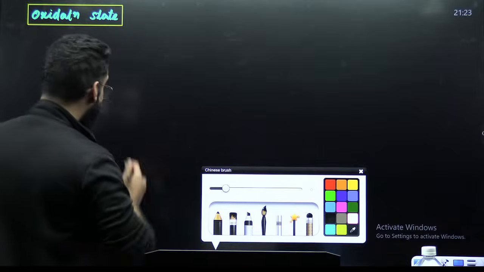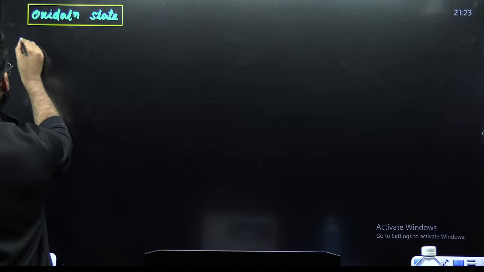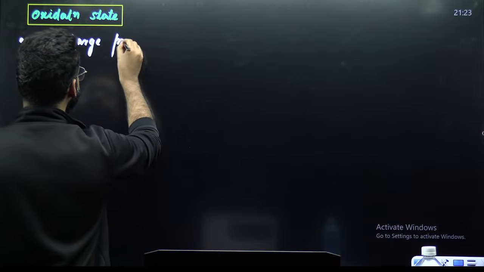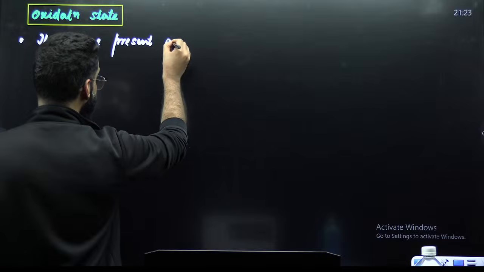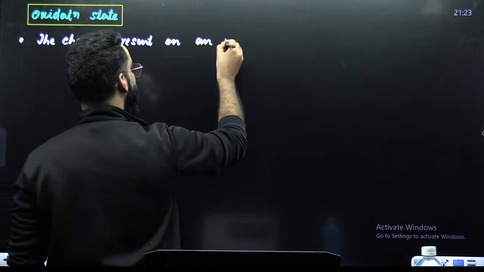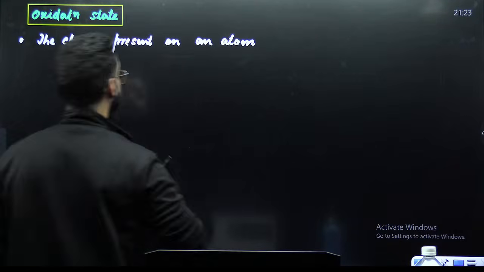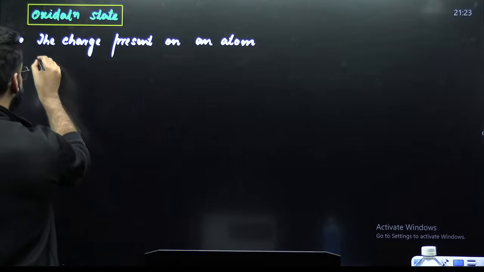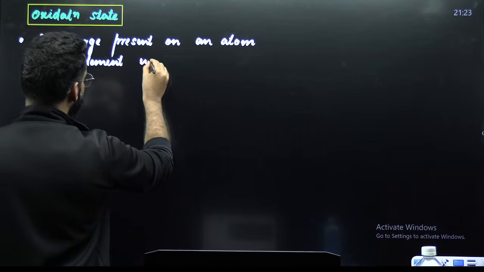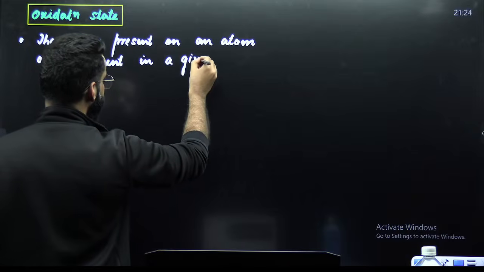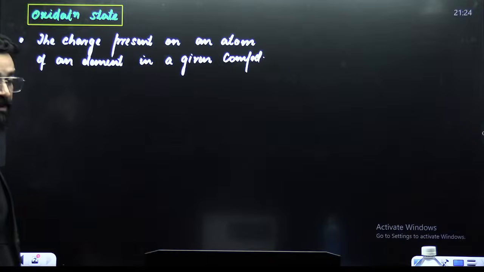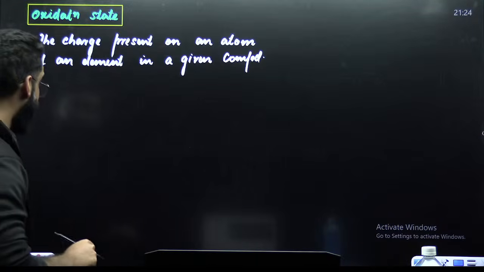Oxidation state is defined as the charge present on an atom of an element in a given compound. The charge present on an atom of an element in a given compound. What is meant by that? You'll understand in some time.